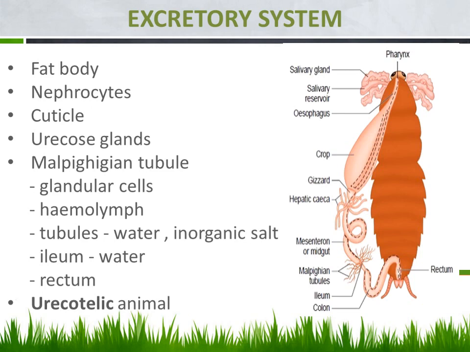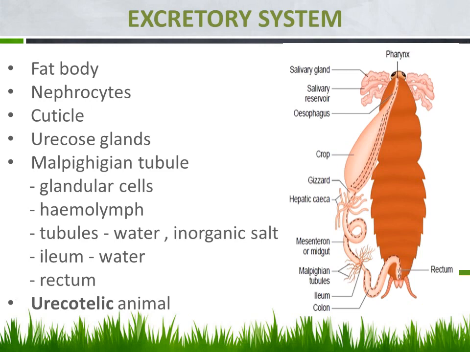First let us see the accessory excretory organs. What do you mean by accessory excretory organs? Their major role is different, but they also perform the excretory process, so we can call them accessory organs. Among these, the first one is the fat body.